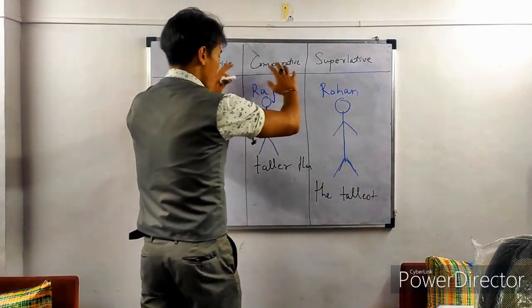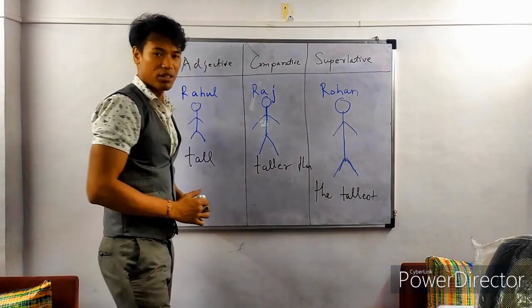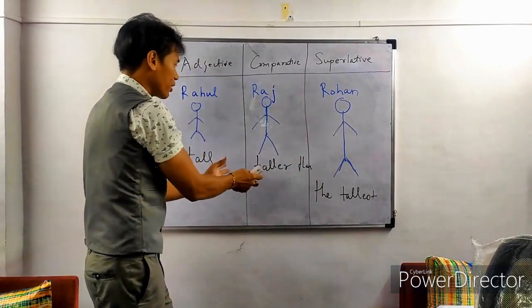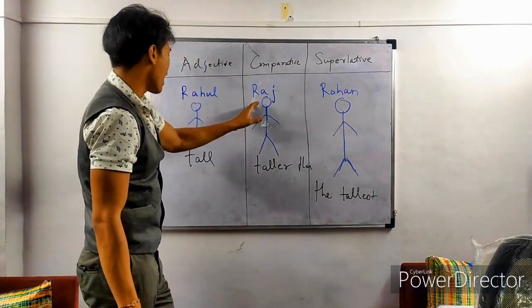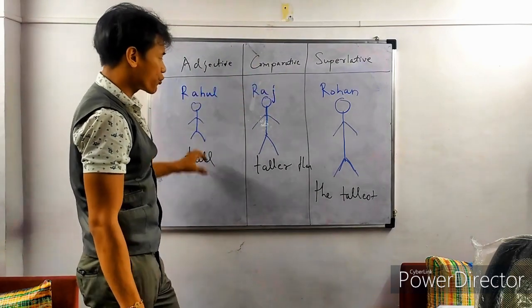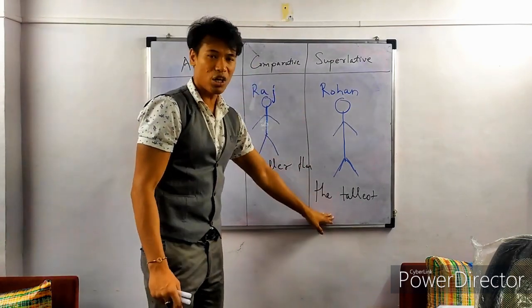The tallest. We are comparing these three people. So we are comparing Rohan with Raj and Rahul. Among these three people, Rohan is the tallest.